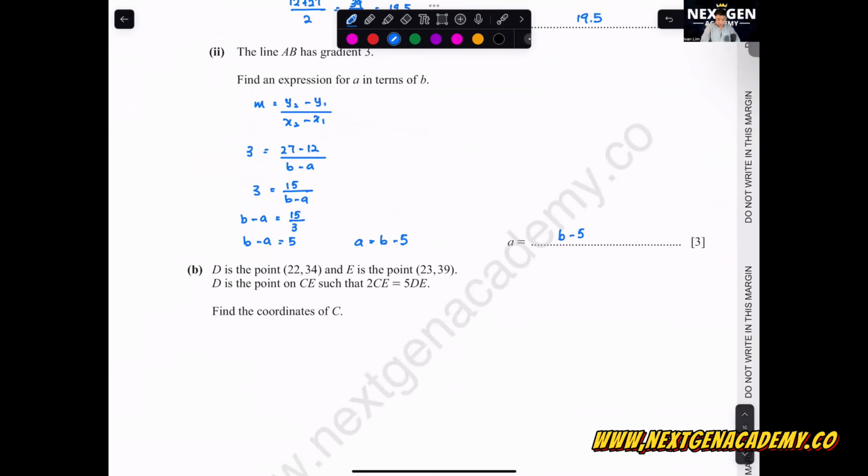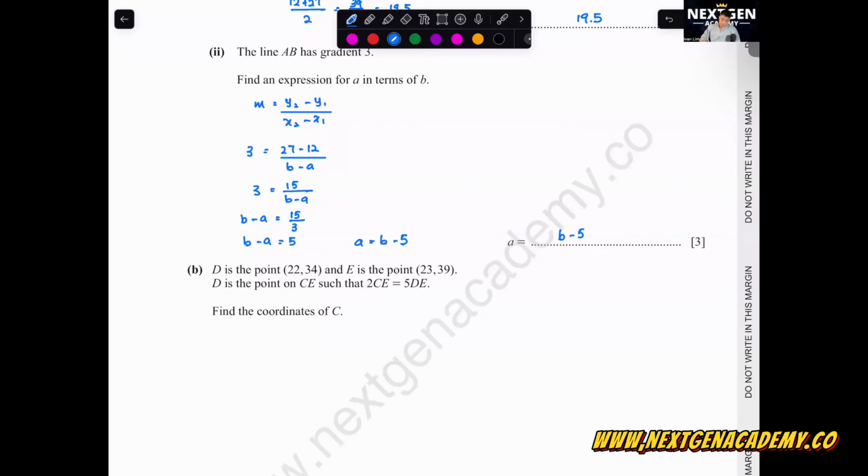Okay, let's look at this one. D is (22, 34), E is (23, 39). D is the point on CE such that 2CE equals 5DE. Find the coordinates of C. What method should we use over here? If I look into the mark scheme, they suggested some draw triangle method. I'll teach you the easiest way for me to understand this question: do it with vectors again.